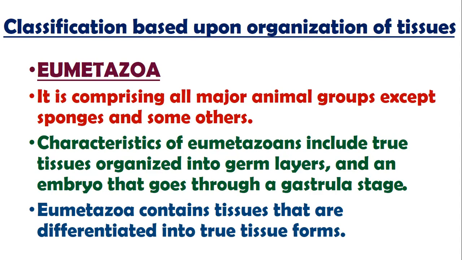Parazoa is the group of cells in which all of the cells are not differentiated. There is no tissue organization in parazoans, and all of the cells are, sorry, cellular organization. You can say that parazoans are the cellular organization. Parazoa, basically the word means beside animals, means these are animals too, but a little bit different from the true animal. They are heterotrophs, there is multicellularity, they do not have a cell wall, but the only one thing which is different from the animal is that they do not have differentiated tissues.